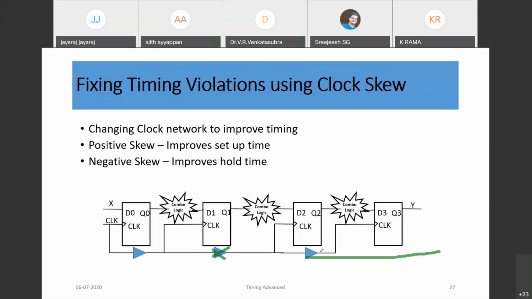But we need to be sure that there won't be any setup issue when we change the clock routing or clock network propagation. So this kind of technique we can adopt when we try to fix the timing violations.